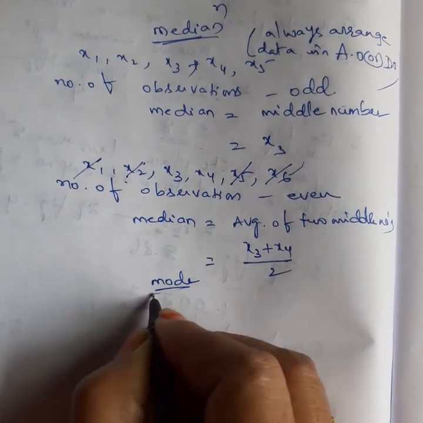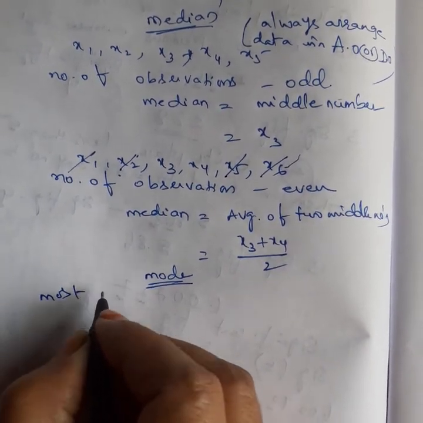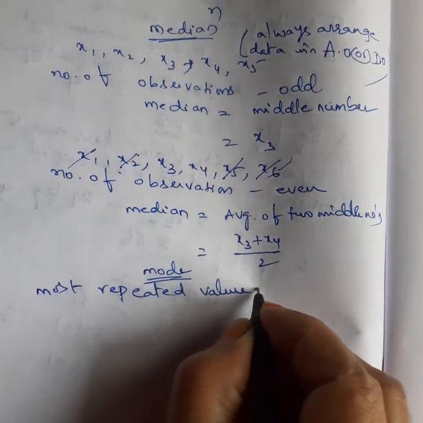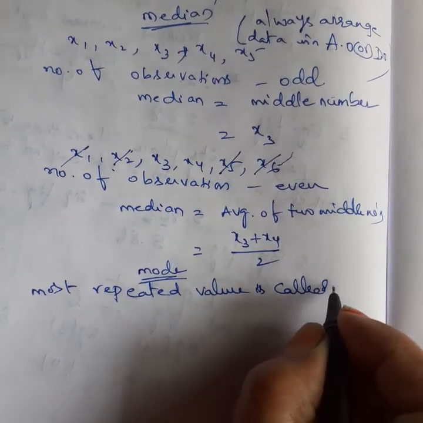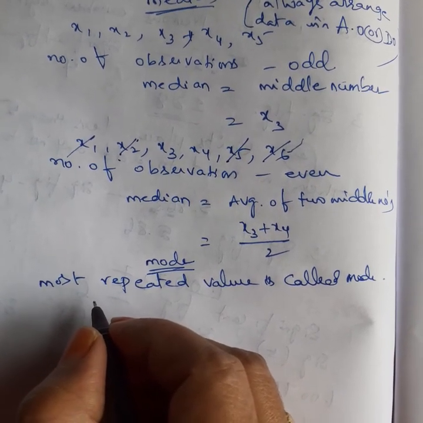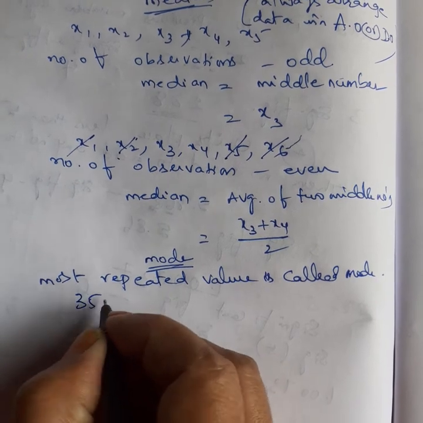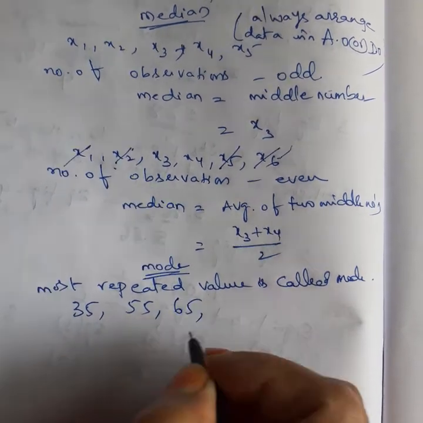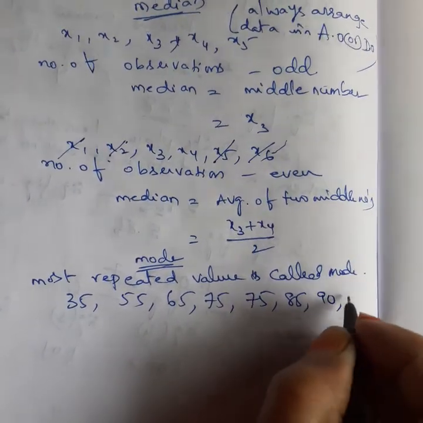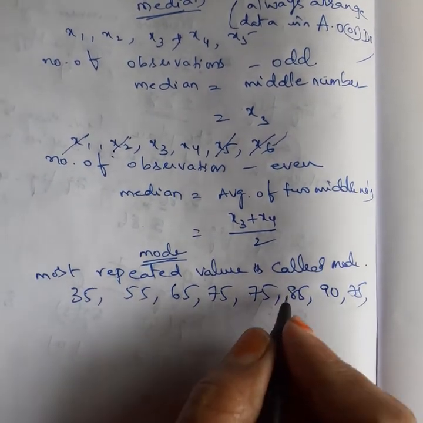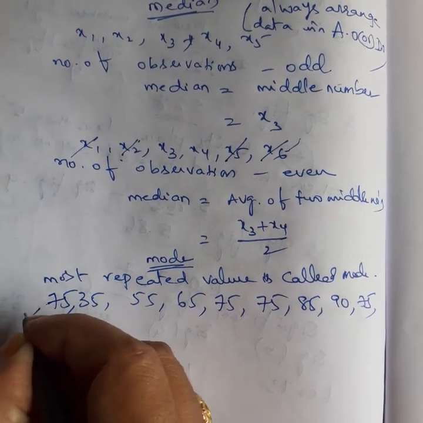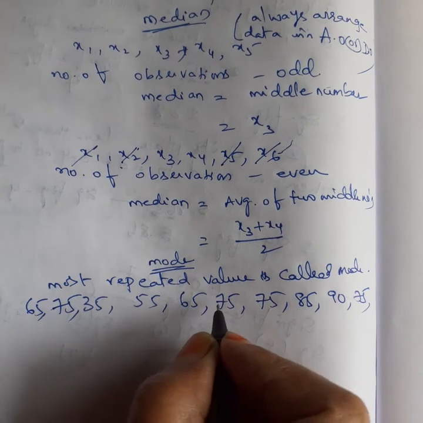Next one is mode. What is mode? The most repeated value is called the mode. Suppose in your class there are 10 students, and the marks they got are 35, 55, 65, 75, again 75, 85, 90, 75, and so on.